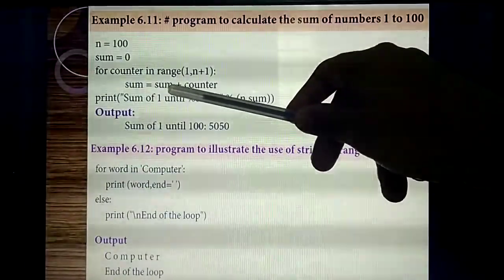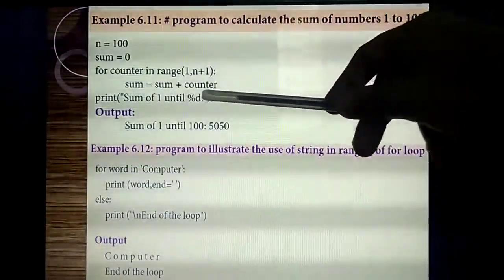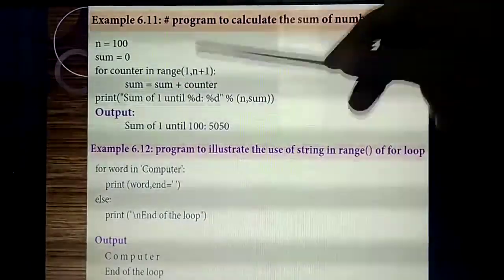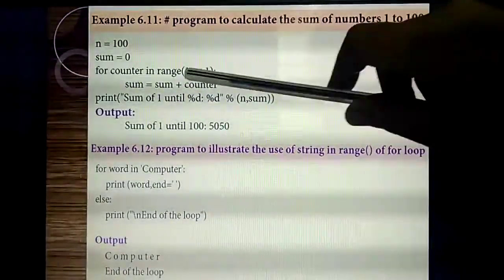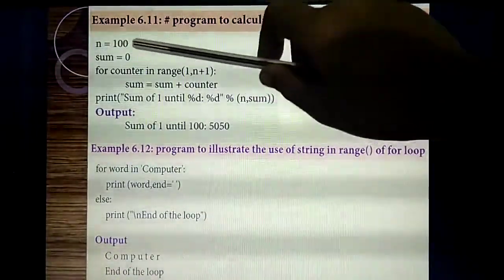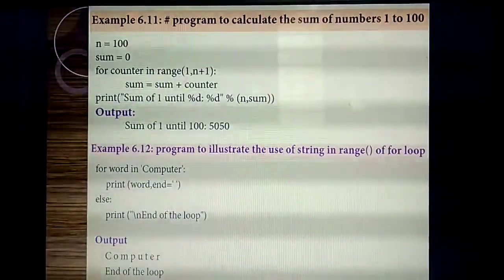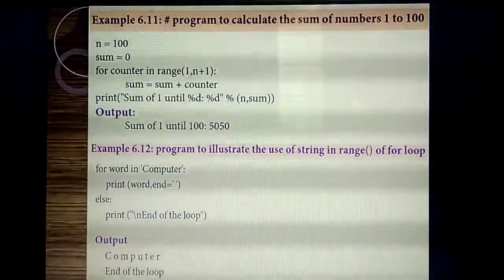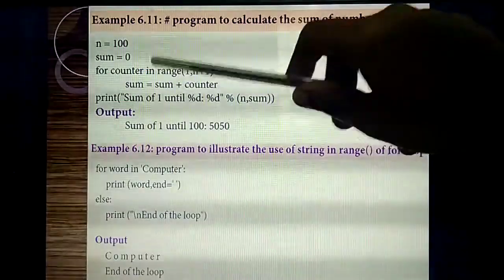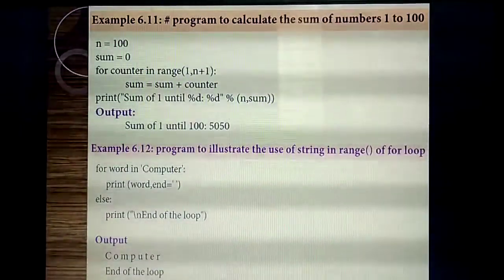So, here what value you will get? 1 plus 2, 3. Likewise, each value will get added. Okay. So, it will get added till how much? N equal to 100. Understand? Then, now we have calculated the sum also.